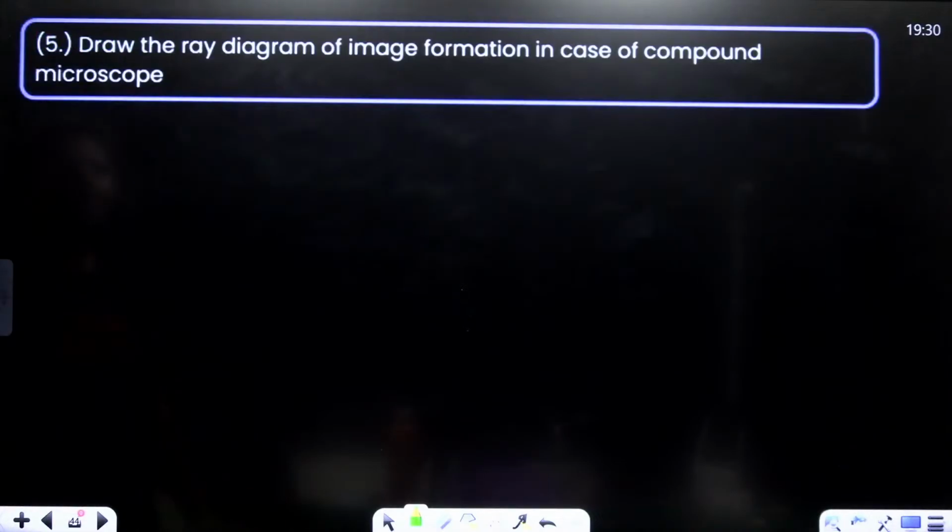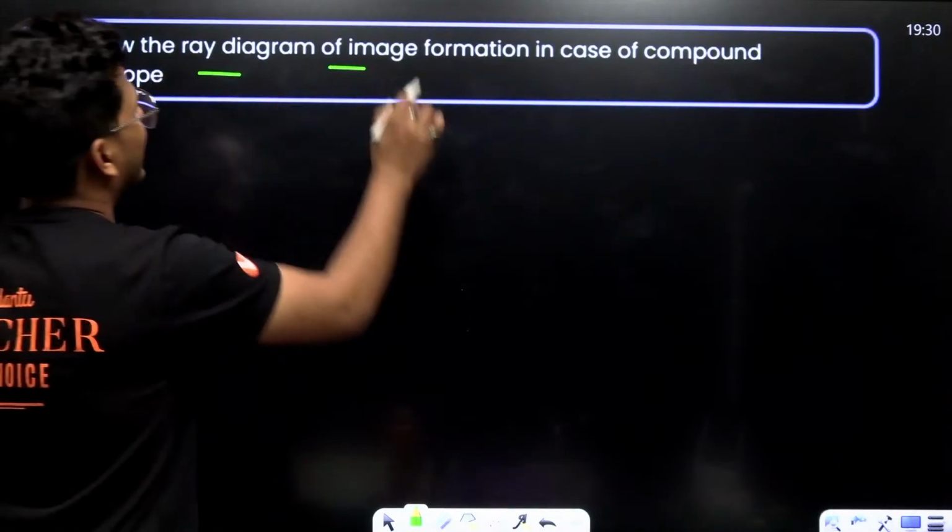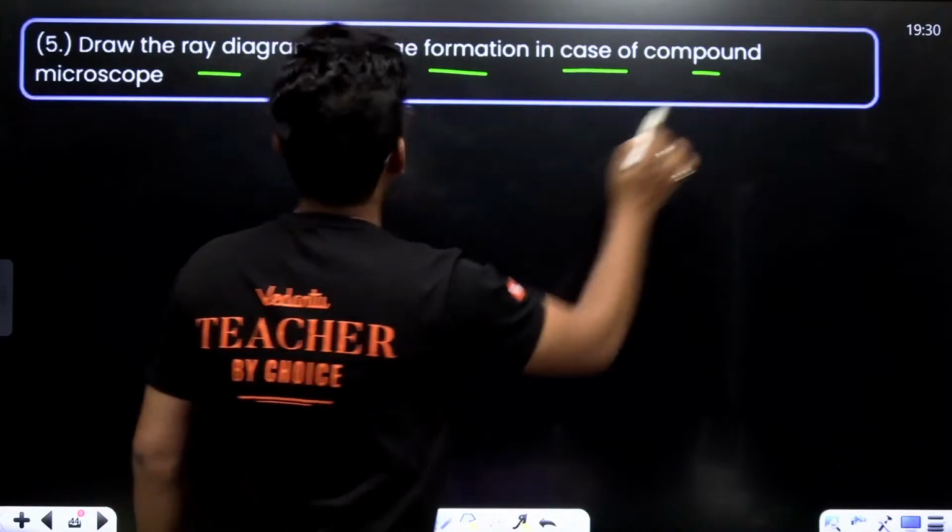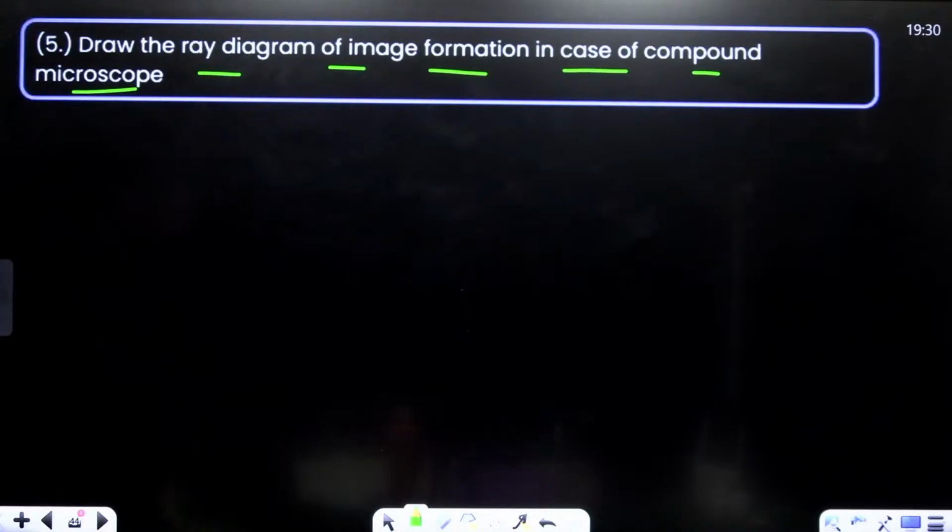Draw the ray diagram of image formation in case of a compound microscope.